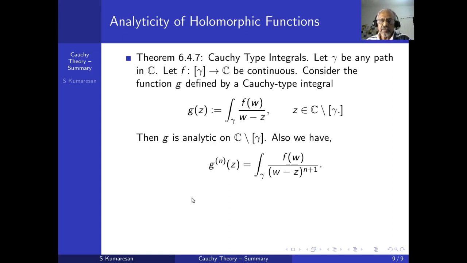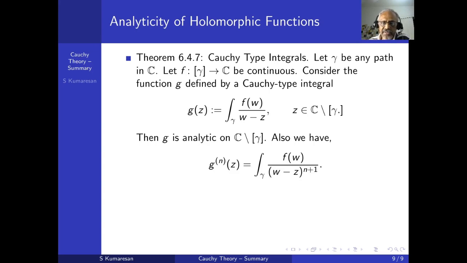Now we look at a very general result which I proved in the differentiation videos. This is theorem 6.4.7 in my book. This is the Cauchy type integral. Let gamma be any path and f defined only on the track of gamma, f from the track of gamma to C, let it be continuous.